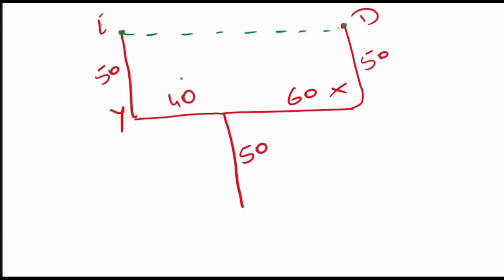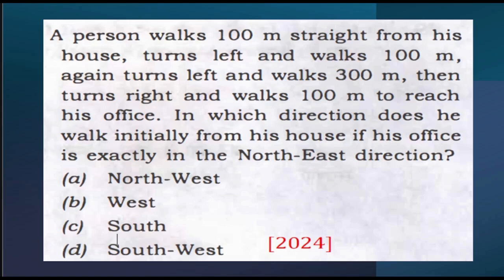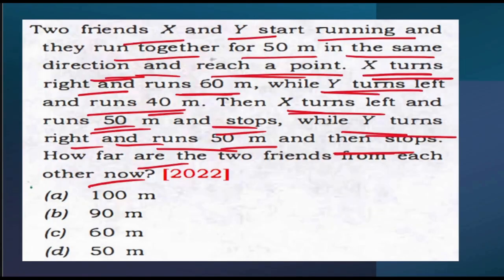What is the distance? Now see, from this till this point, it is 40. This is 60. So the total distance is 40 plus 60, which is 100. So the total distance is 100 meters. That's it. Simple. It was an easy question.